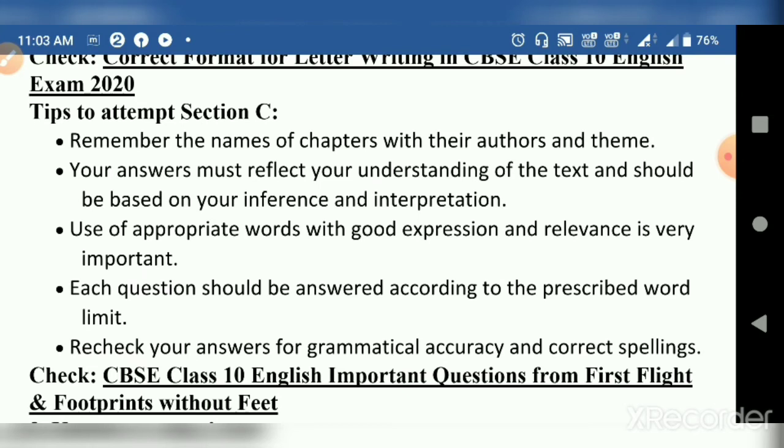Second tip is that your answer must reflect your understanding of the text. Whenever you write the answer, the teacher will come to know how much you have studied. So remember that. Study so much that you have all the idea of that particular chapter, particular prose, poetry, and everything.